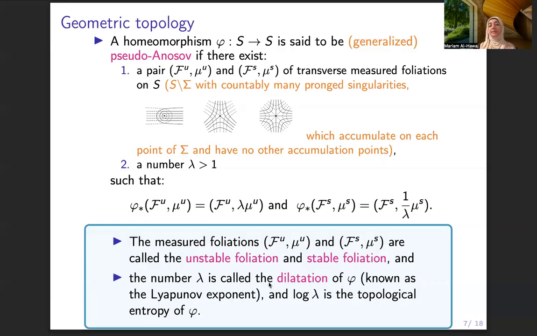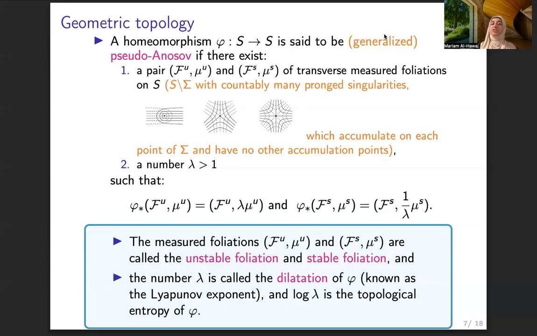Now, lambda is called the dilatation. It's also the Lyapunov exponent. And the logarithm of this lambda is actually the topological entropy of the map. And the transverse foliations are the stable and unstable foliations.